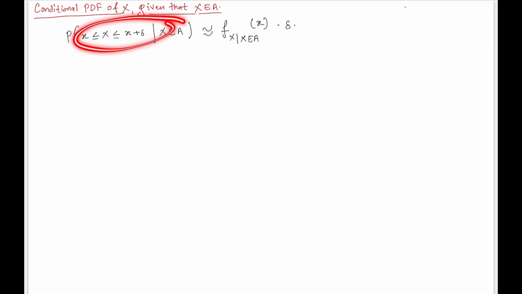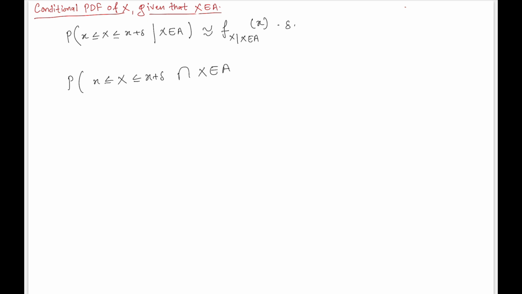This conditional probability equals the probability of both events happening: the random variable taking a value from little x to x plus delta, and the random variable x taking a value from set A, or event A occurring, divided by the probability of the conditioning event, that is, event A.